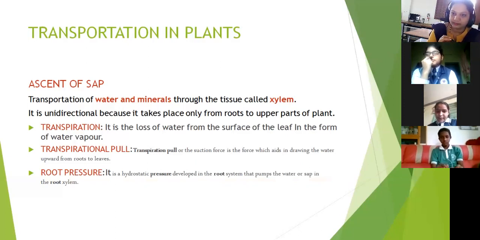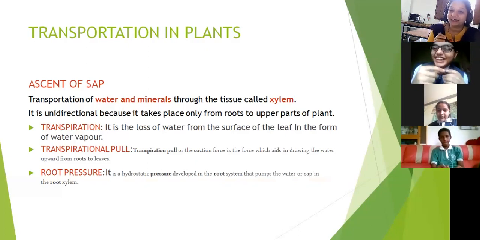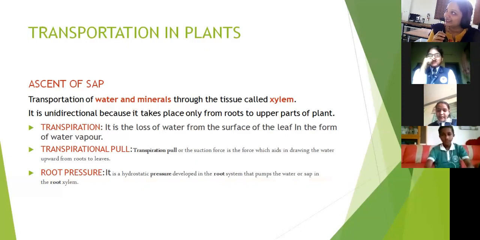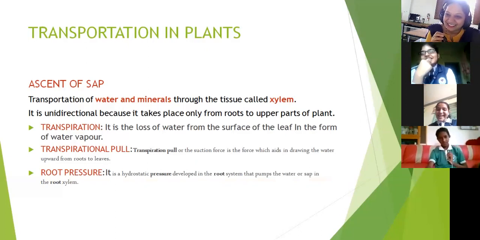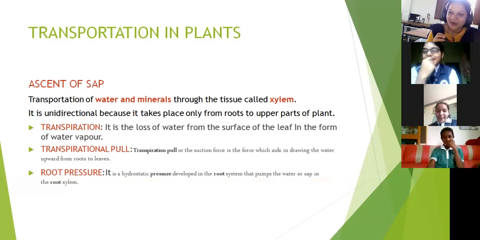Who can tell me? Pooja, don't raise your hand. Who else? Who told that you'll throw the straw and you'll drink from the glass itself? Who was that? Please tell the name, Pooja. Prashant. Prashant, tell me, what do you mean by transpirational pull?